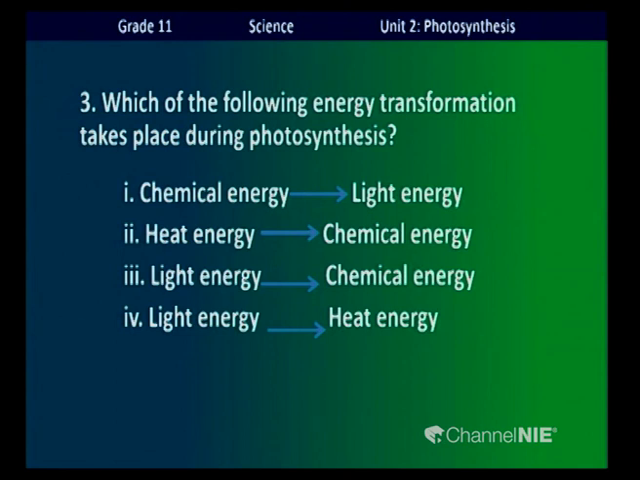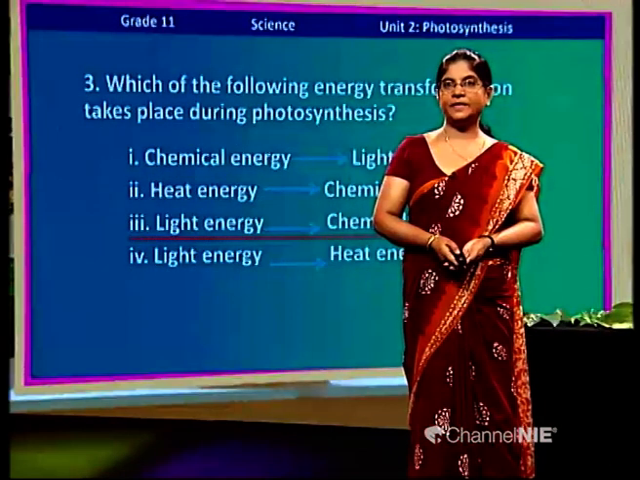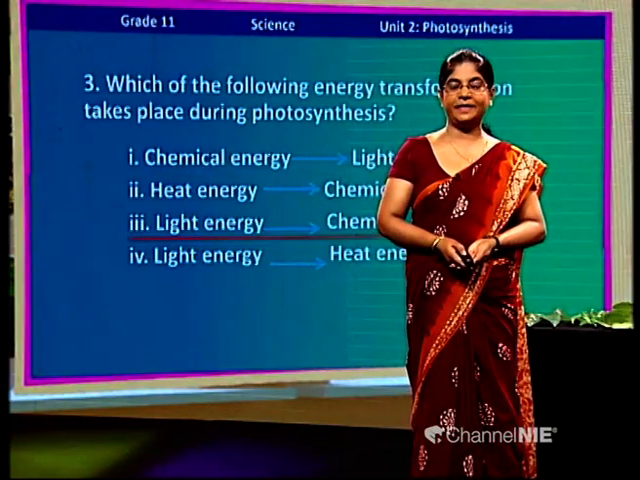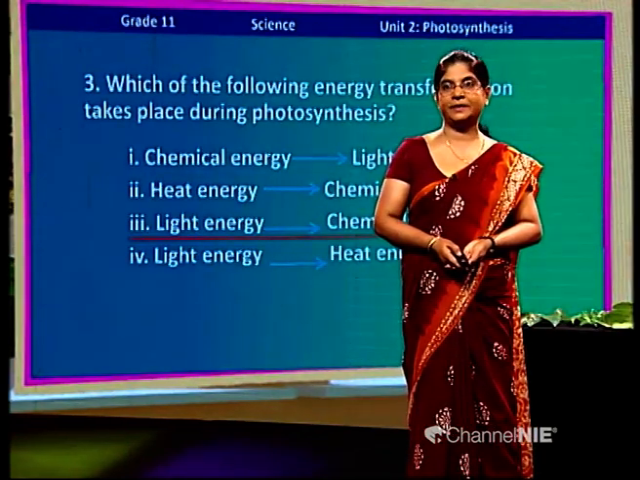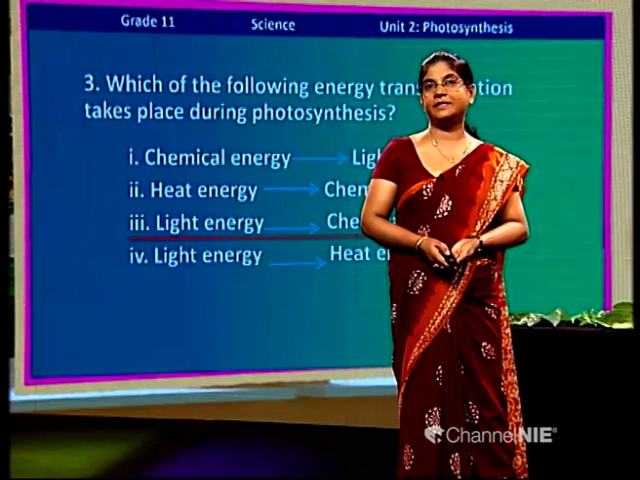Which of the following energy transformations takes place during photosynthesis? First answer, chemical energy converts into light energy. Second answer, heat energy transforms into chemical energy. Third one, light energy into chemical energy. Fourth one, light energy into heat energy. During the photosynthesis process, light energy is converted into chemical energy. Foods contain chemical energy, children.